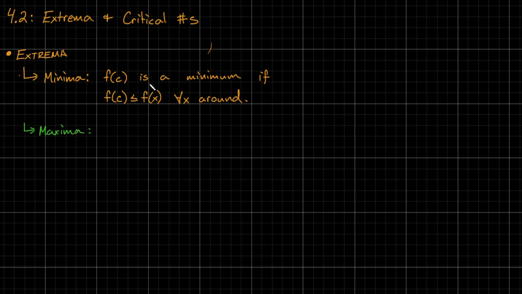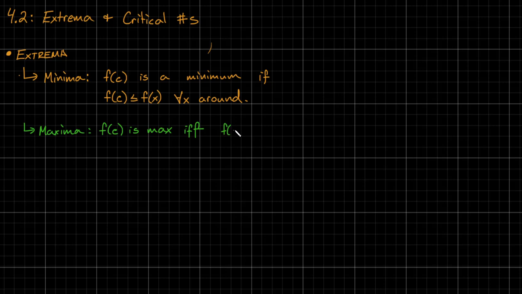And we're going to be much shorter with this. F of c is a max. So we're going to write this much. F of c is max. If, or if and only if, what? If it's a maximum, what would that other side of the statement look like?